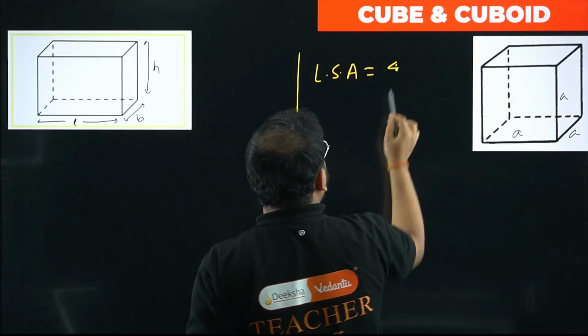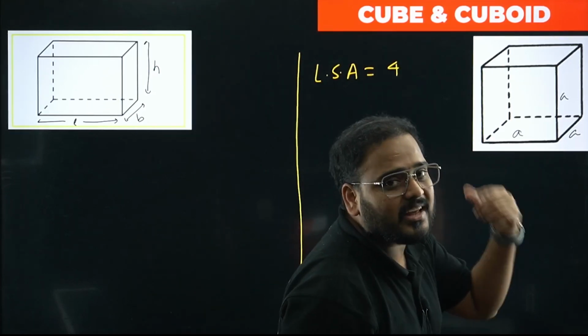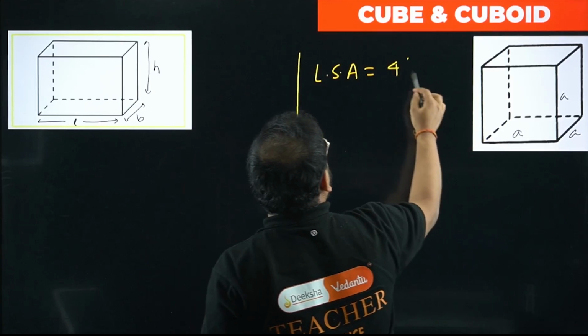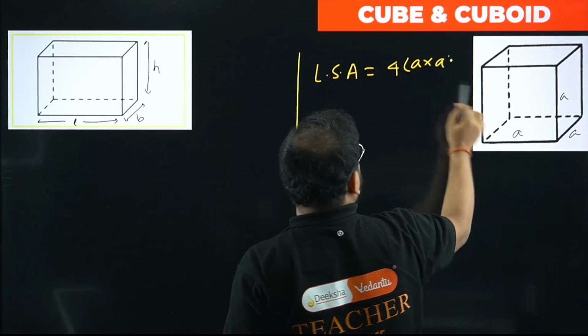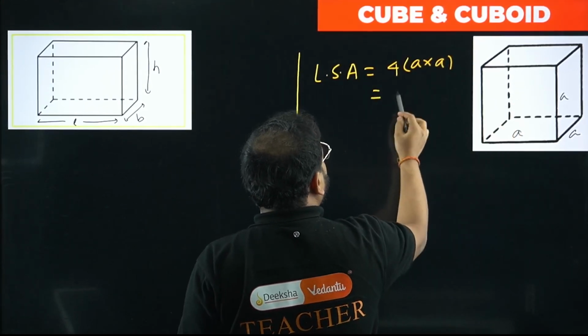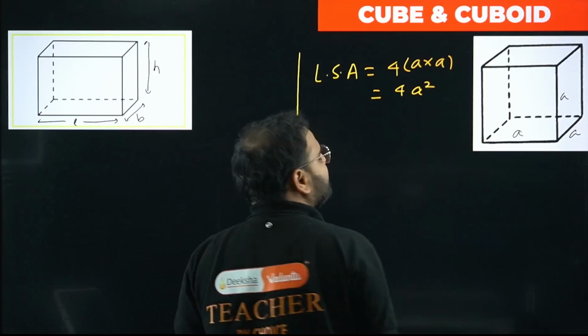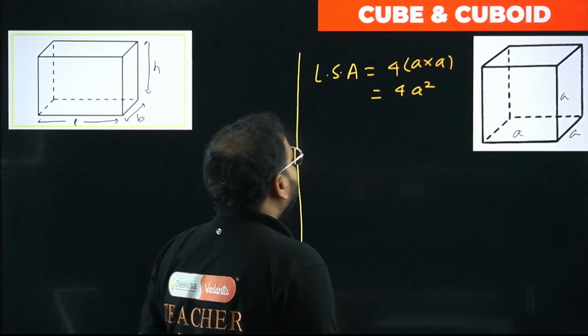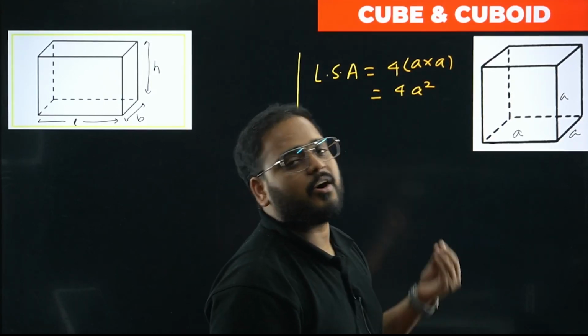So 4 walls are there, and what is each wall's area? They're all squares of the same side a. So a cross a, they're all squares of side length a. So 4a square is the LSA, or lateral surface area, of the cube.